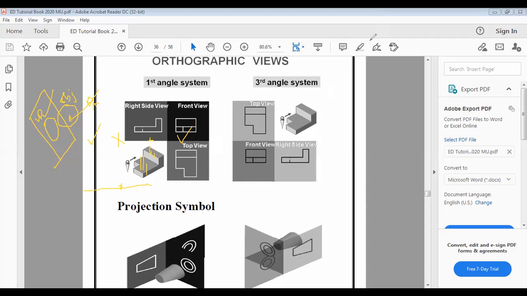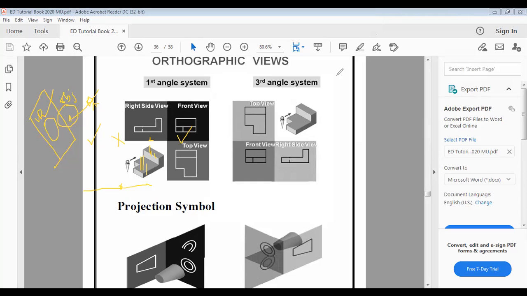Actually it is not in the course, but if somebody asks you, when we are rotating it, then what will happen and why we are not making the drawings in the second and fourth quadrant, you can say this particular logic. But this thing is never asked in the exam. Anyways, is it clear to you why we are not making the drawings in the second and fourth quadrant? Yes or no?